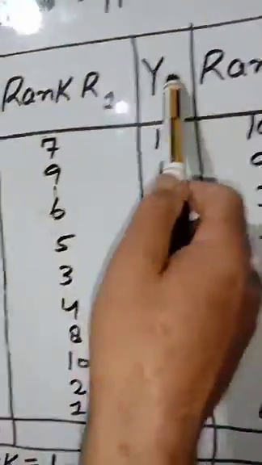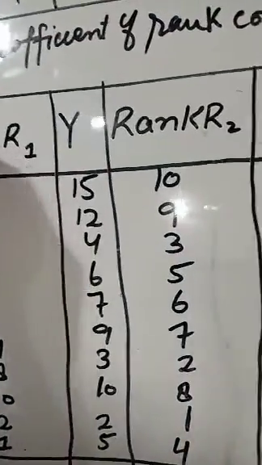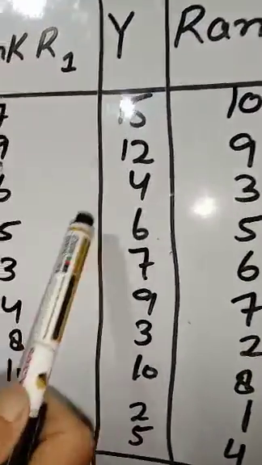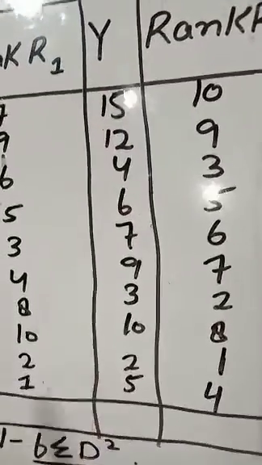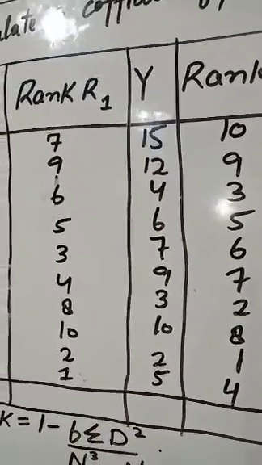And judge Y gave 15, 12, 4, 6, 7, 9, 3, 10, 2, 5.